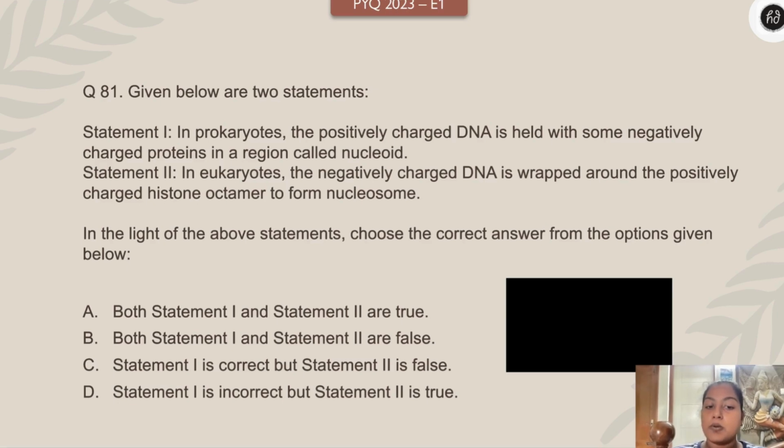Statement 1 and 2 are true. Statement 1 and 2 are false. Statement 1 true, 2 false. Sorry, 1 incorrect, 2 true. Your time starts. 3, 2, 1, right now.